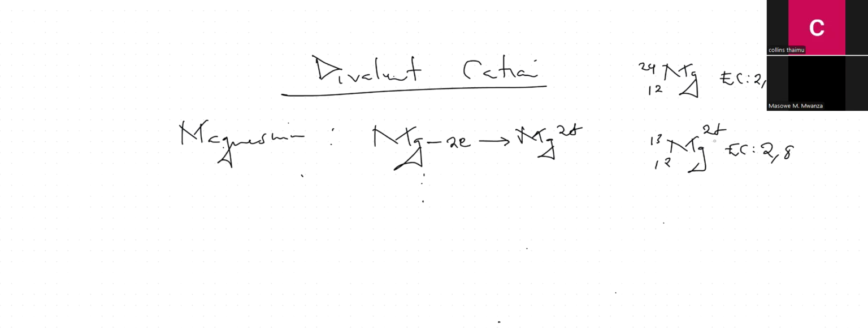So what type of a cation is magnesium? It's a divalent cation. Very nice. So if I want you to show the illustration for the divalent cation for calcium, I'm going to have calcium. Then what am I going to have?